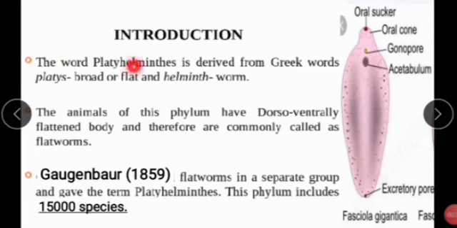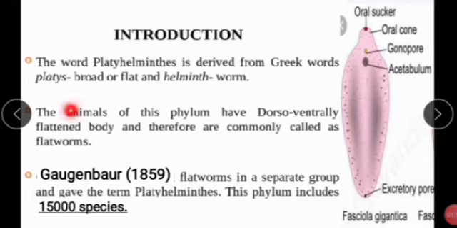Introduction. The word Platyhelminthes is derived from Greek words. Here the word Platyhelminthes splits into two words, platys and helminthes. Platys means broad or flat, and helminthes means worm. Totally, we call them broad or flat worms, Platyhelminthes.